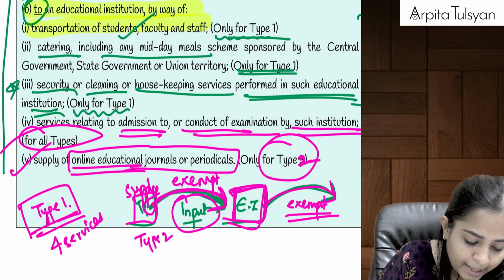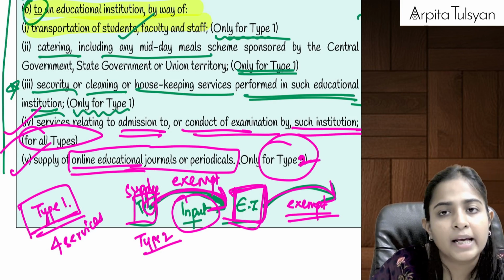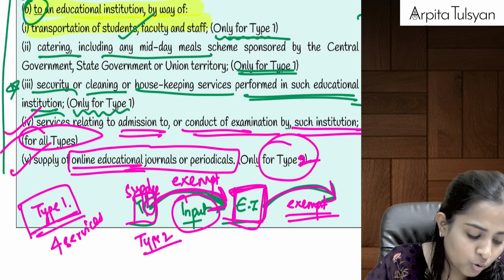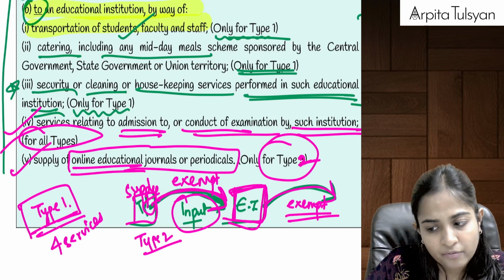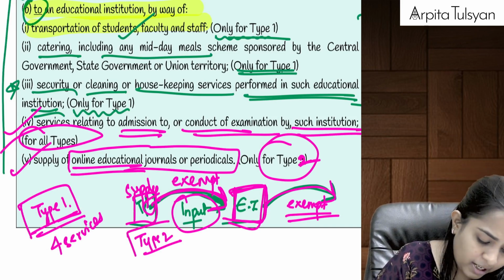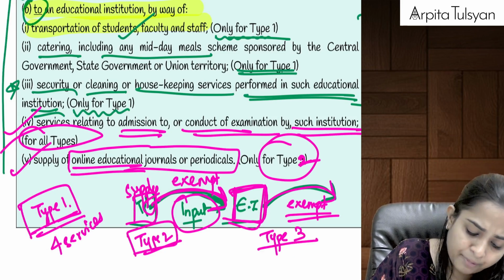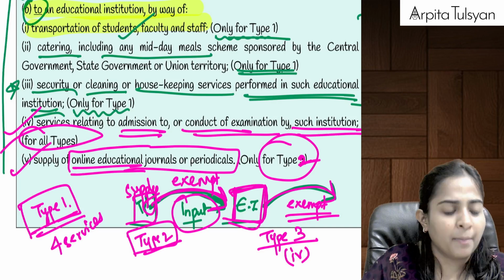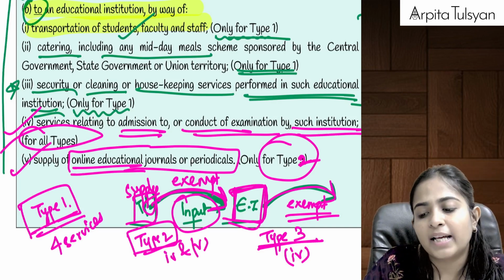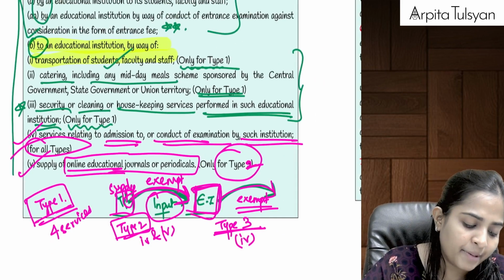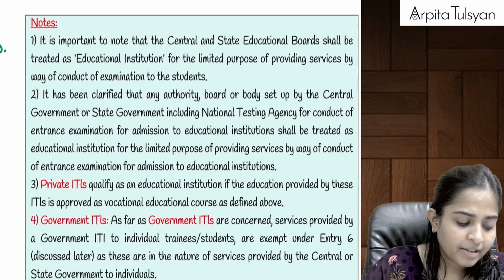Then for type 2, one is your fourth point and the next one is your fifth point. That is any services in relation to conduct of examination, and the second one was online periodicals. That is for type 2. And the next one is for type 3. For type 3, only point number 4, that is services in relation to conduct of examination. Only such inward services will be exempted from GST. Are you clear till here?